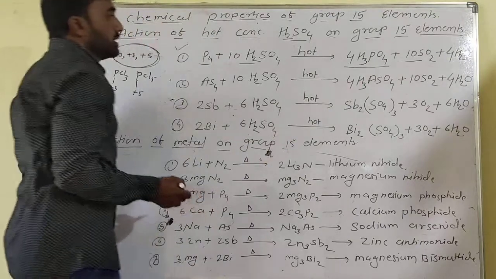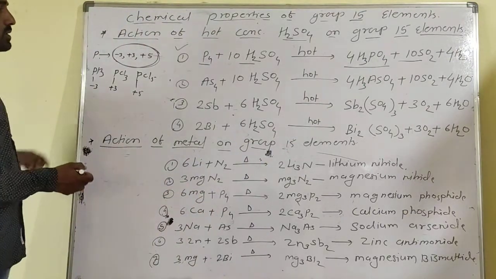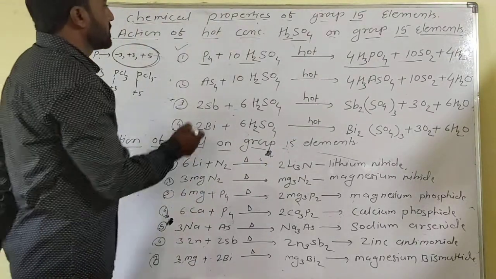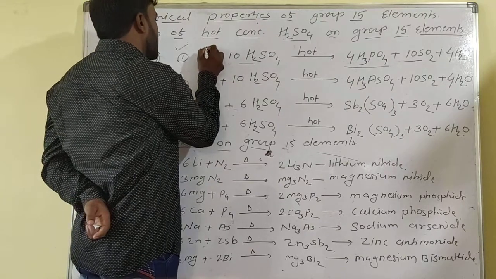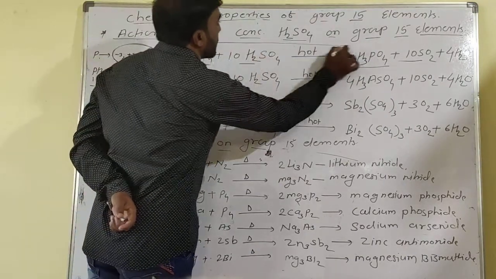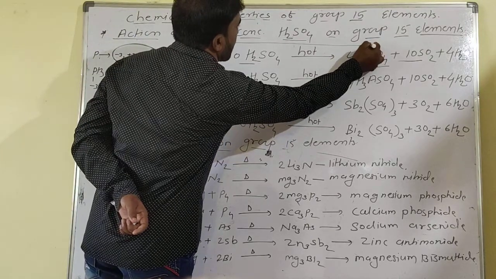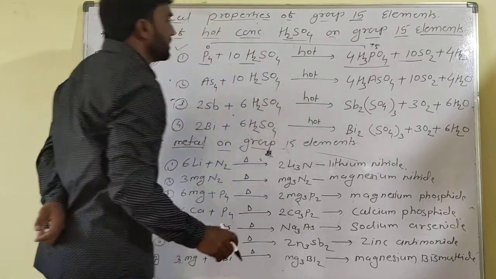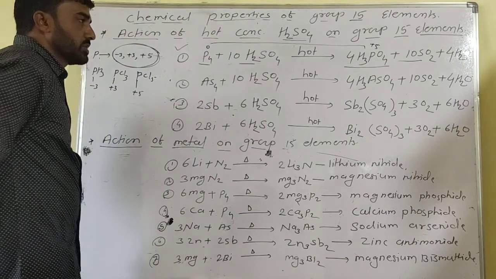In H3PO4 formation, P4 has oxidation state 0 and is converted to the +5 oxidation state.